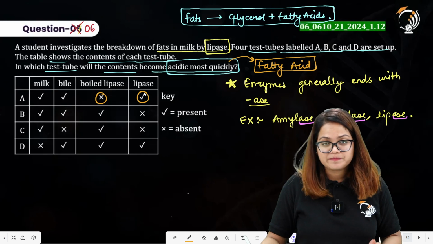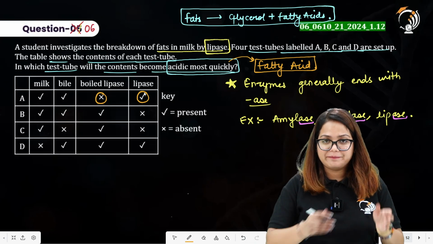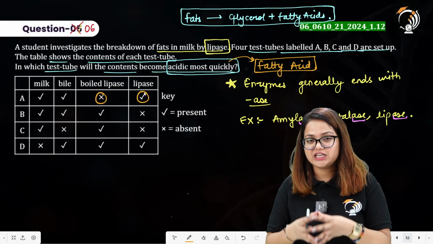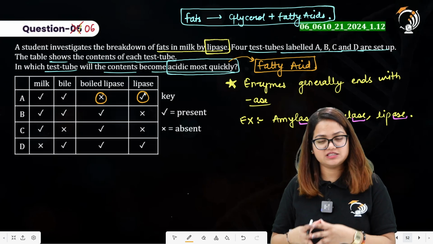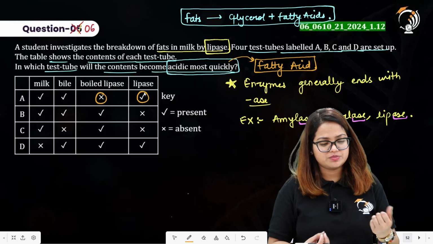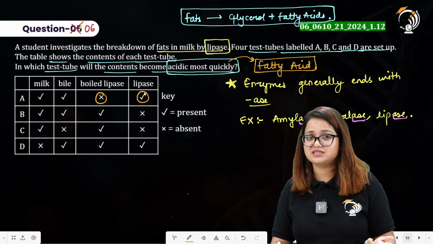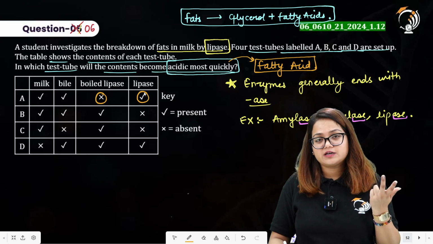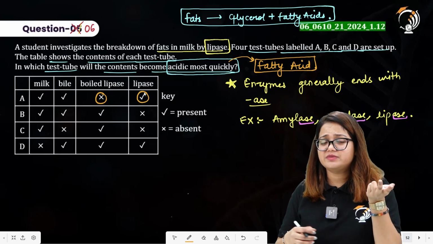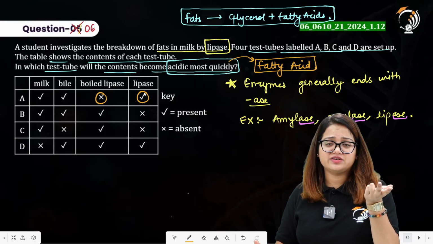So in test tube A over here, milk is there in which fat is present. Bile is there that is performing emulsification of fat. This is also true, right? You can have the test tube in which milk is there, bile is there and lipase is there. If boiled lipase is there, it will not have any impact on the catalytic reaction over here.